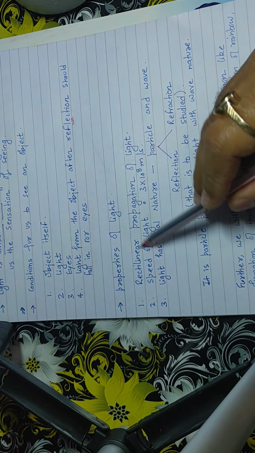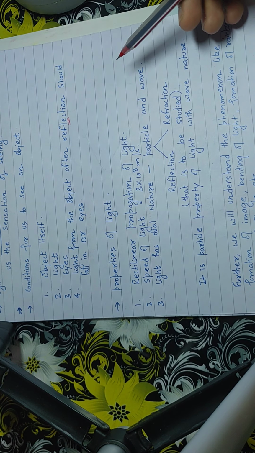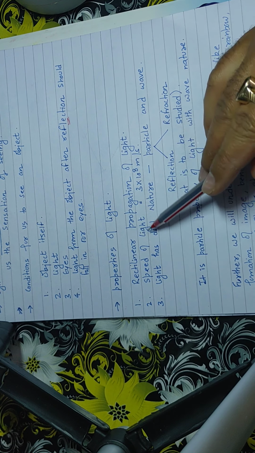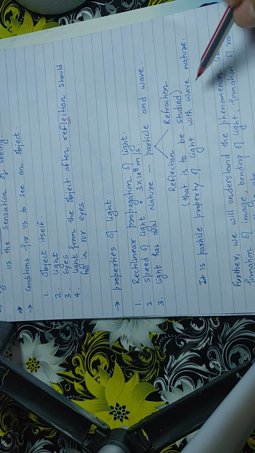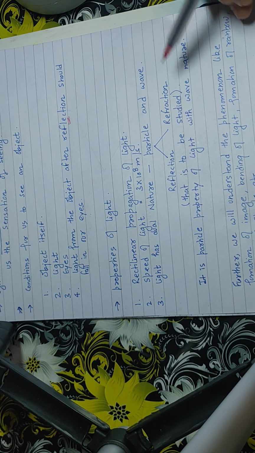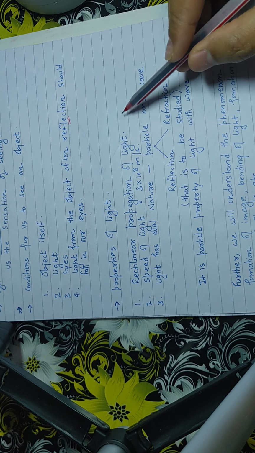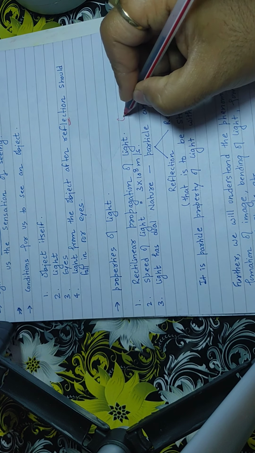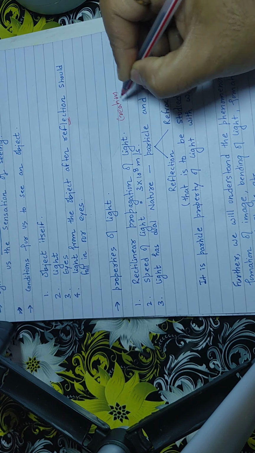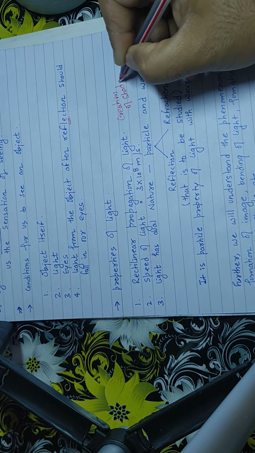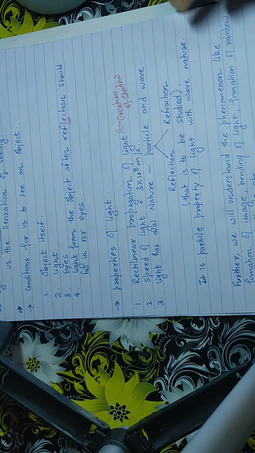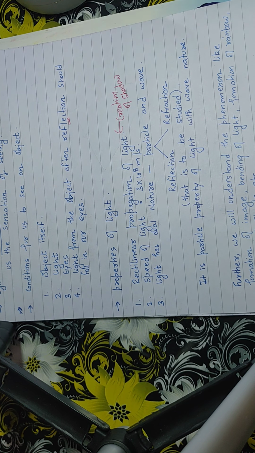Right? Now, properties of light. What are the basic properties of light? Number one is rectilinear propagation of light. Light always travels in a straight line. For example, let's take an example, the creation of shadow. This happens when we consider the rectilinear propagation of light.